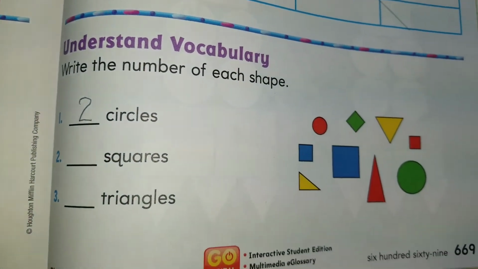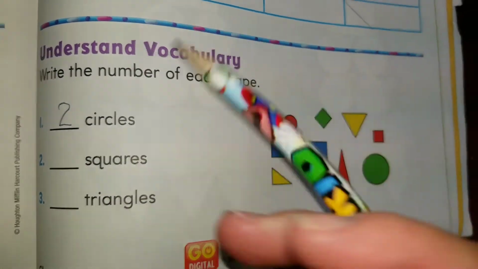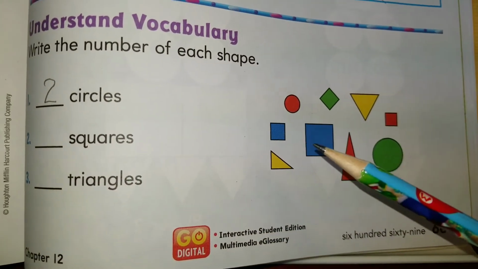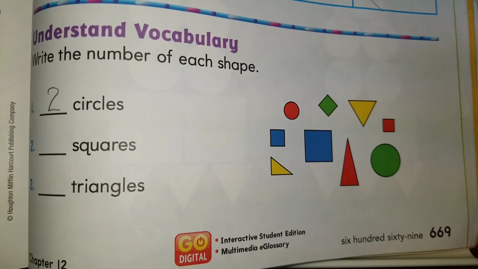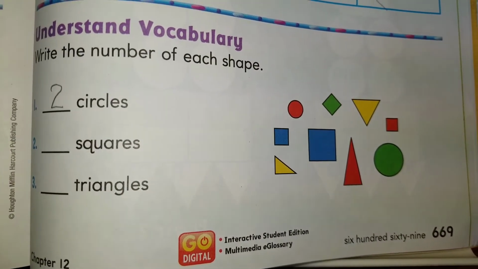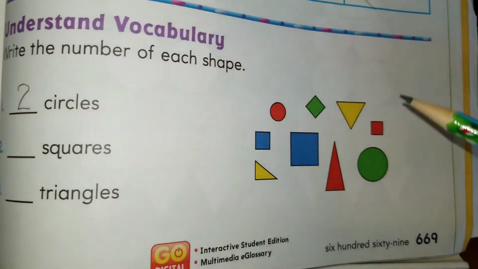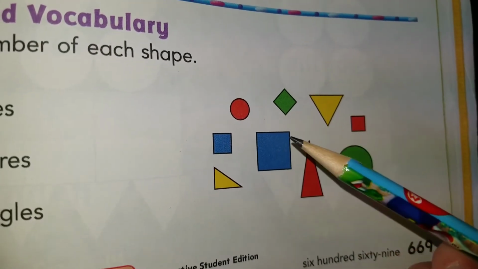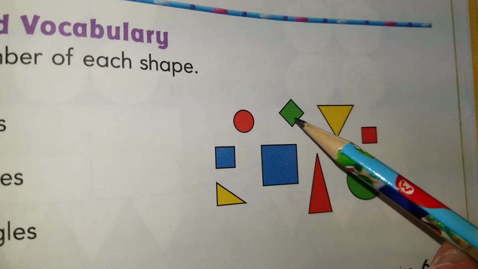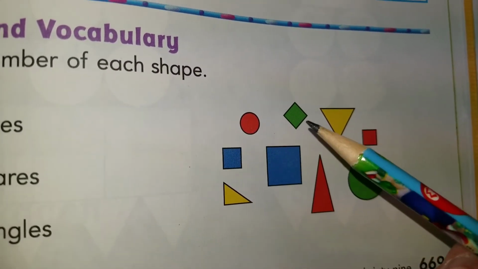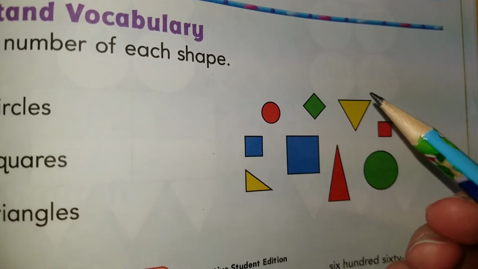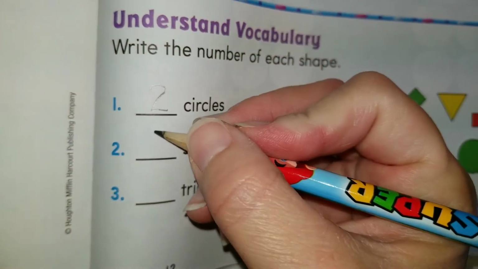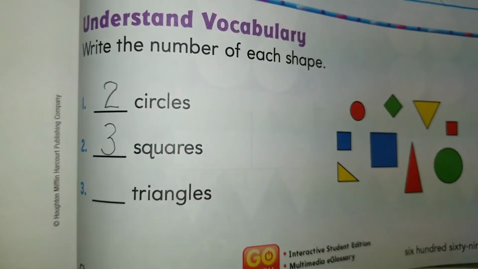2 circles. All right, we're moving down to squares. That's number 2. Squares. How many squares do we have? We have 1, 2, and 3 squares. Can these be a square too? It's like sideways. When it's like that, when it's different, look at it. It's not a square. We call it a rhombus or a diamond. So we're gonna say that squares, we only have 1, 2, and 3. We have 3 squares. And finally, the triangles.